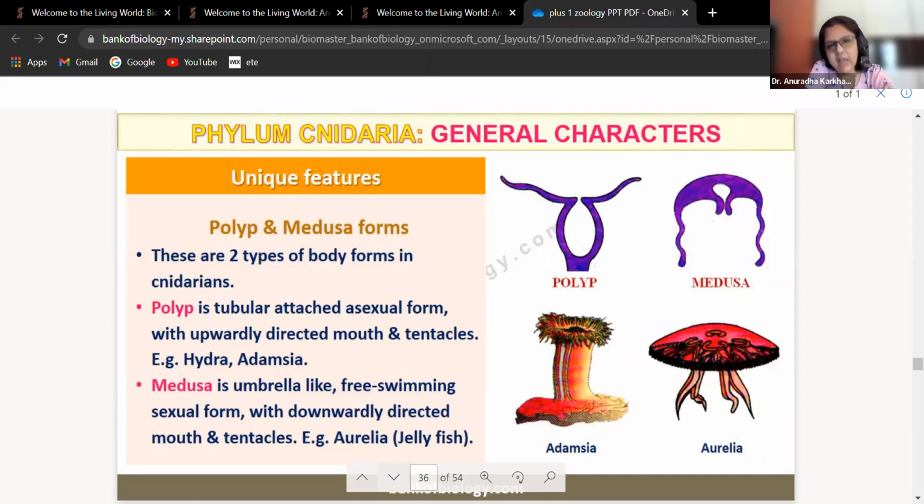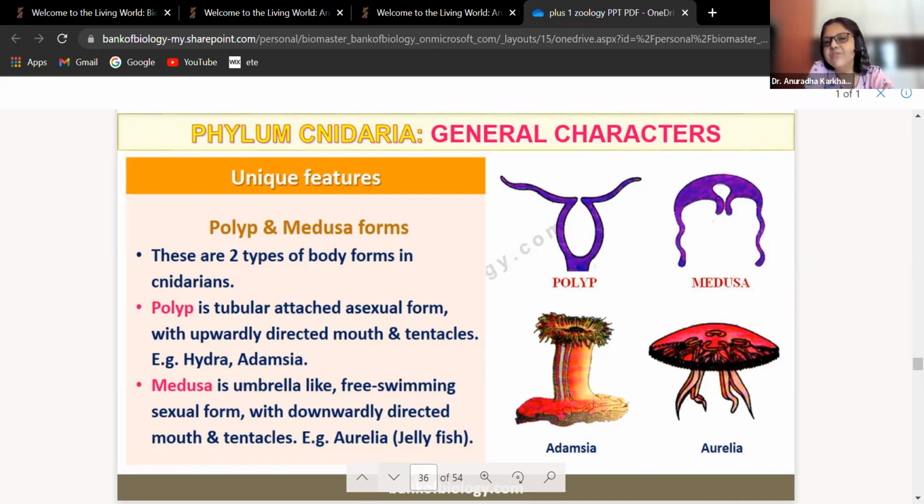बेटा ये fish है ही नहीं, ये cnidarian है. Jellyfish is not a fish, it's a cnidarian. So it's a misnomer. इसको fish बोलना गलत है. Because जब हम यही chapter में आगे fish क्या होता है देखेंगे ना, that time you will realize this is not a fish at all.